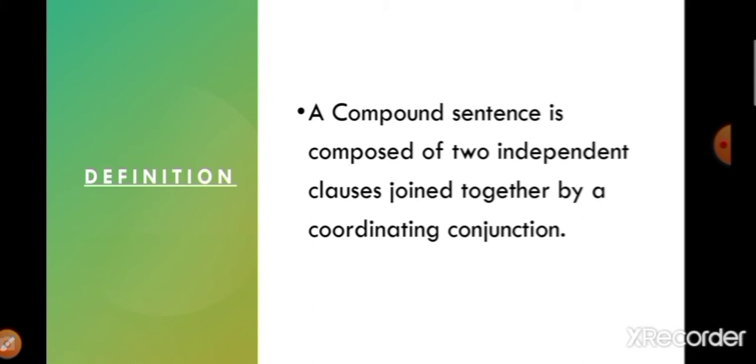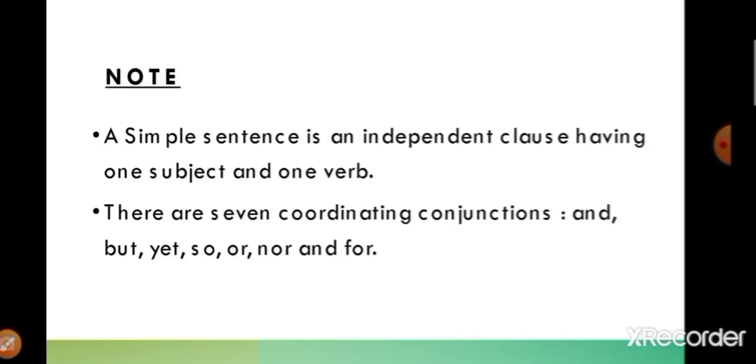So overall, a compound sentence is composed of two independent clauses. Those two independent clauses are joined together by a coordinating conjunction. There are seven coordinating conjunctions: and, but, yet, so, or, nor and for. All these words are the coordinating conjunctions.